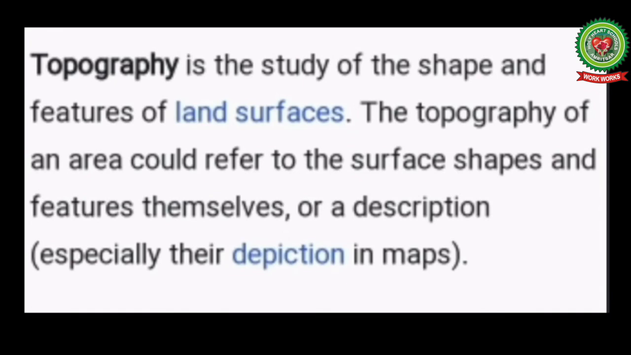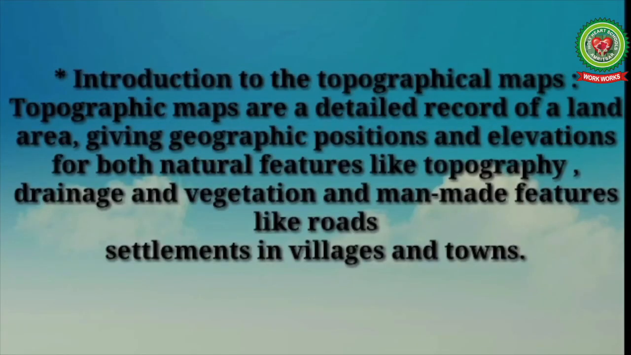Children, topography is the study of the shape and features of land surfaces. The topography of an area could refer to the surface shapes and features themselves or a description, especially their description on a map. Now children, what are topographical maps? Topographical maps are a detailed record of a land area giving geographical positions and elevations, that is heights, for both natural features like topography or landforms, drainage and vegetation, and man-made features like roads, settlements in villages and towns, etc.